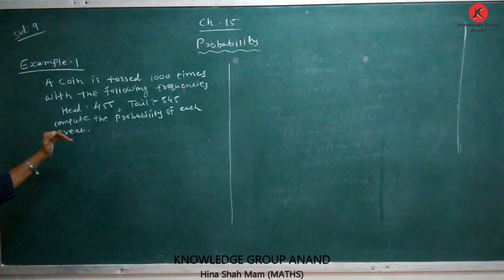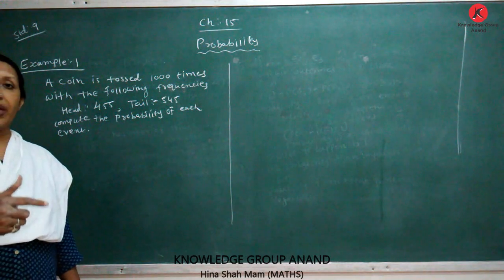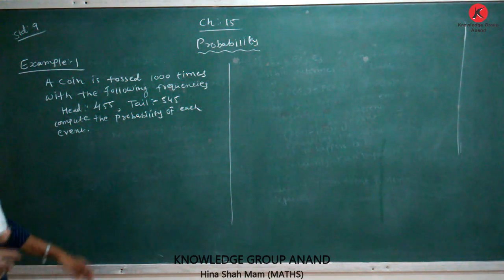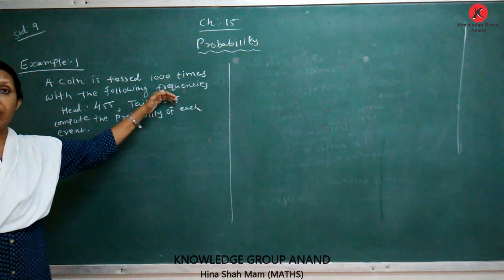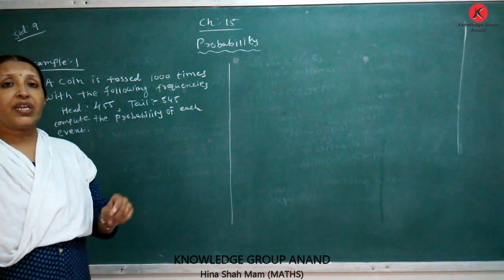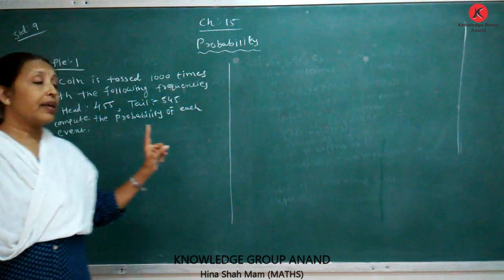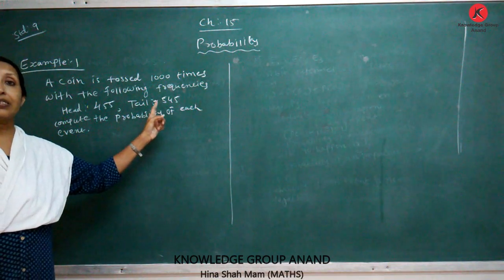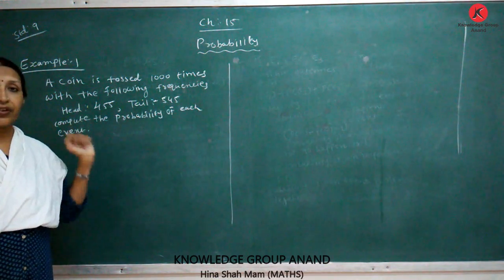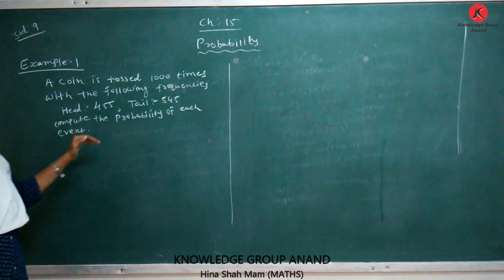Compute the probability of each event. Here the coin is tossed 1000 times. In 1000 times we get head and tail. Head comes 455 times and tail comes 545 times. Find the probability of each event.